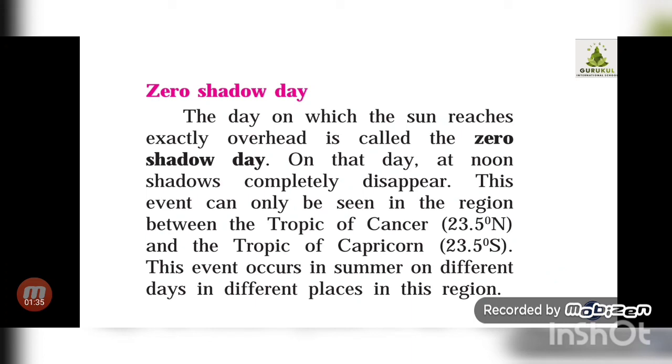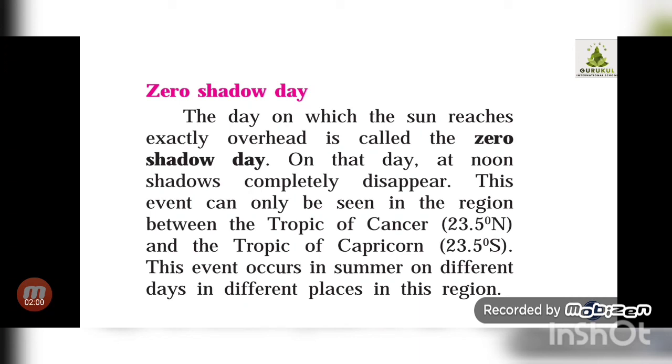From morning till evening, the size of the shadow changes. As the sun rises, it comes slowly up and up. It goes exactly overhead, then again it goes down in the west direction, and every time you can see the size of the shadow change.